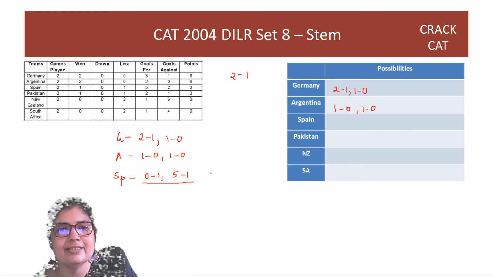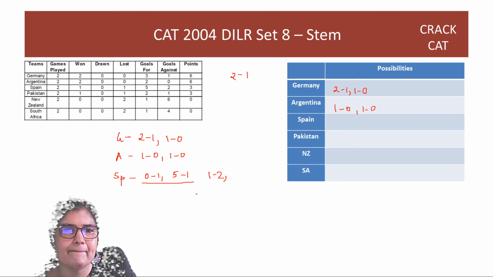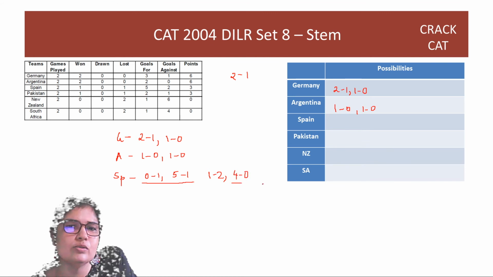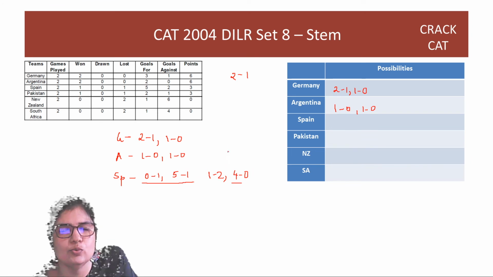The other possibility is that it lost this match to Germany 1-2, which means the remaining goals, right? What are the remaining goals? Goals against Spain were 2, and both of them have been scored by Germany, right? So in the remaining match, Spain got no goals against, and it scored 4, right? So 4 plus 1, 5, 2 plus 0, 2. So these are the 2 possibilities for Spain.